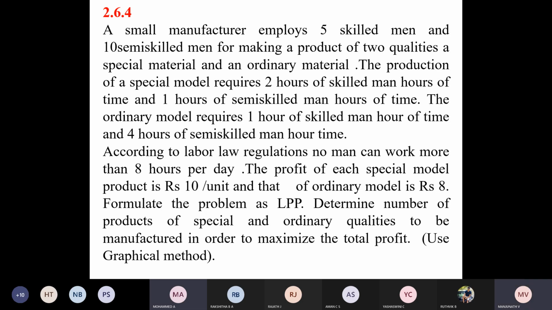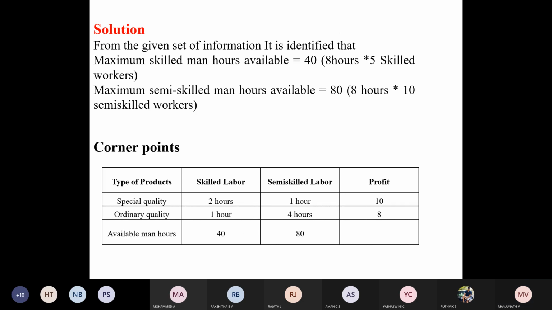Wait a moment. I'll show you the equations. Probably it will be easy for you to make out. Look at this.